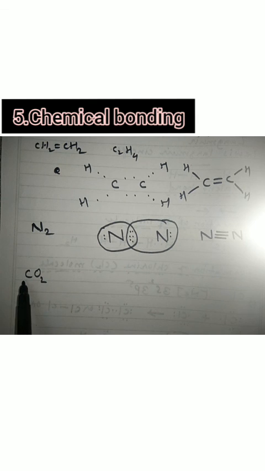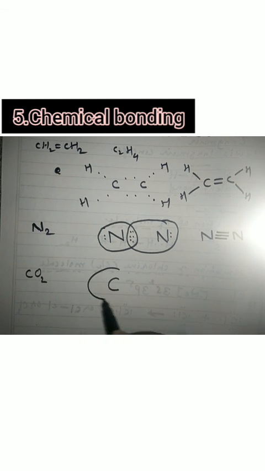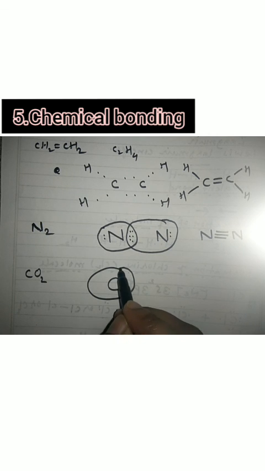The electronic configuration of carbon will be 2, 4. It contains 4 electrons in the outermost shell. So first of all I will write this carbon. It contains how many electrons? 4 electrons. So I will write 1, 2, 3, 4 electrons in the outermost shell.